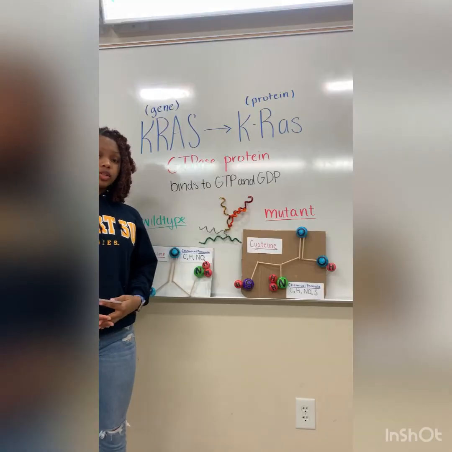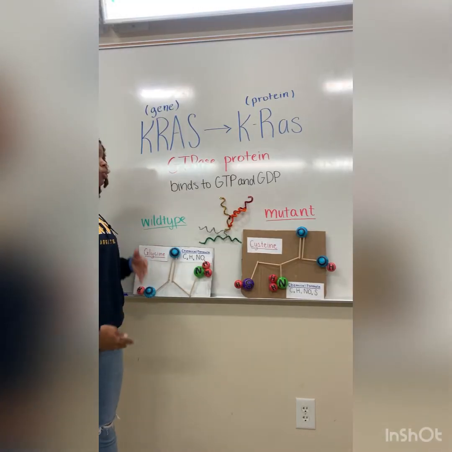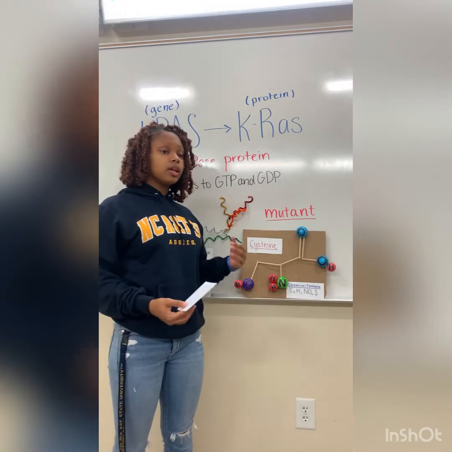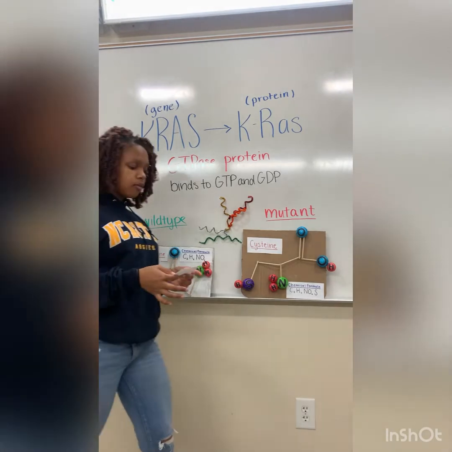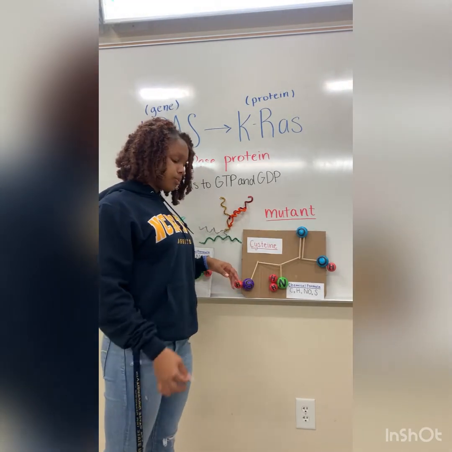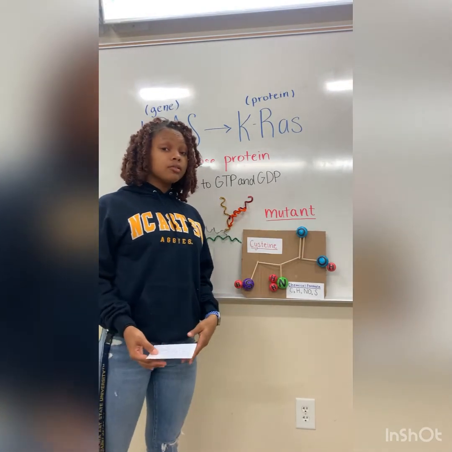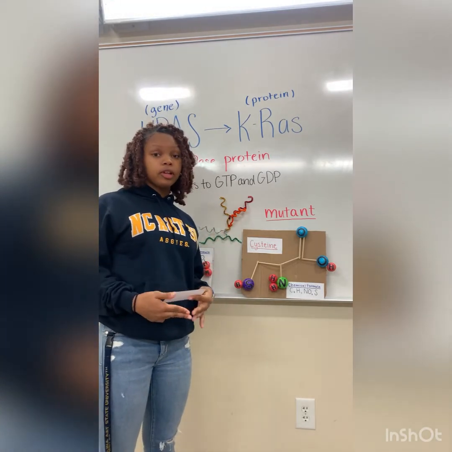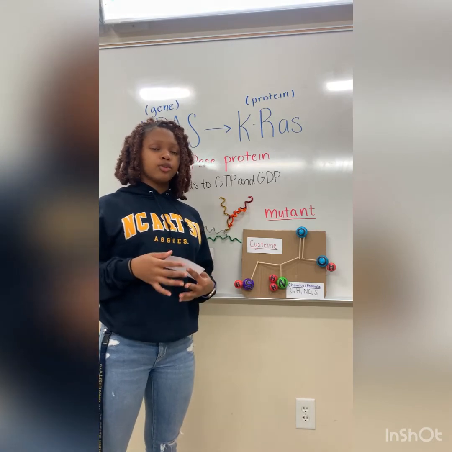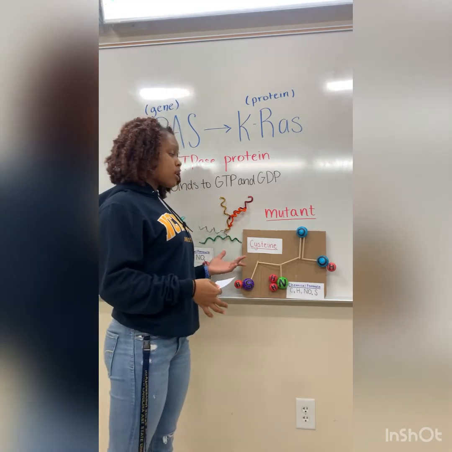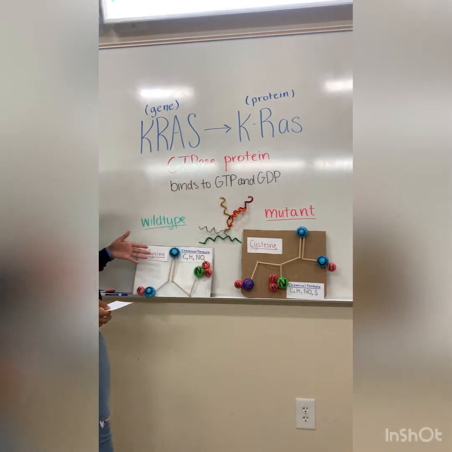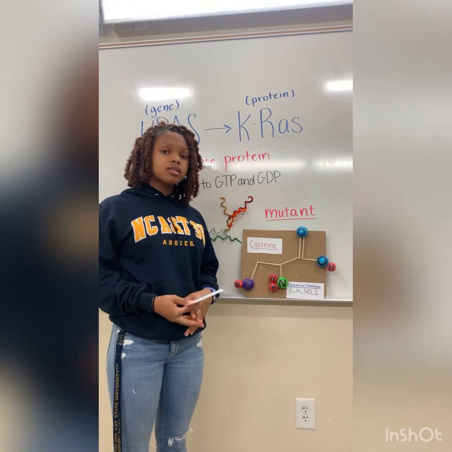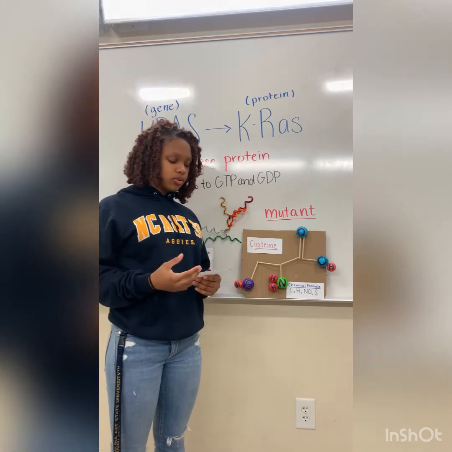In the mutant KRAS protein, our glycine amino acid would be replaced with cysteine. Cysteine also has a carboxyl and amine group like glycine does. However, it also has an extra sulfhydryl group. This amino acid differs from glycine not only because of its sulfhydryl group, but because it also is polar and hydrophilic, which would also affect the bonds and the interactions that it's able to make. Because it's polar and hydrophilic, instead of being hydrophobic and nonpolar, it's most likely going to form either polar or ionic bonds and interact with other hydrophilic molecules.